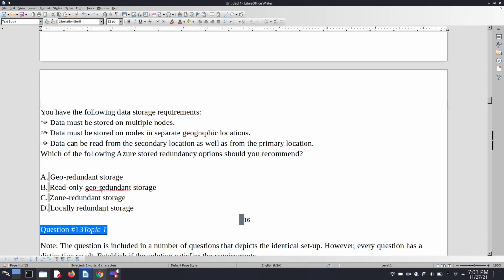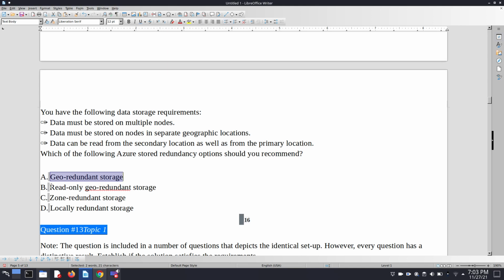In option B, read-access geo-redundant storage is given. It very closely meets our requirements. Geo-redundant storage also meets our requirements, but it overall increases our cost. Option B more closely meets our requirements, and zone-redundant storage and locally redundant storage do not meet our requirements.